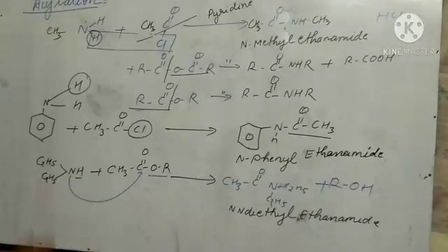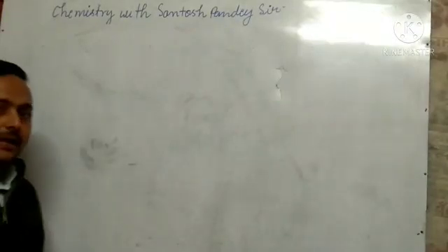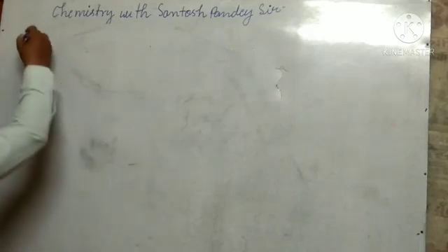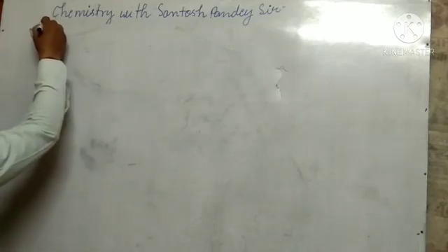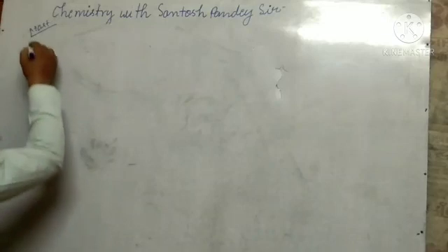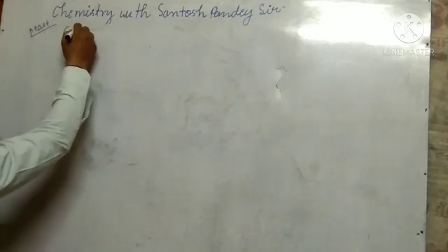Okay. So I think you have understood the acylation. What is the acylation reaction? Next is a very important reaction of this chapter, that is most important, that is the carbylamine reaction.